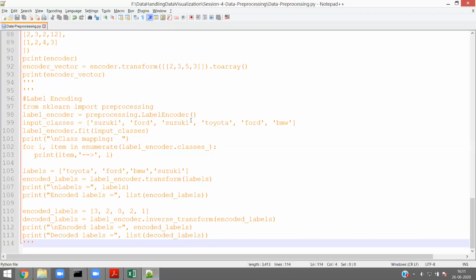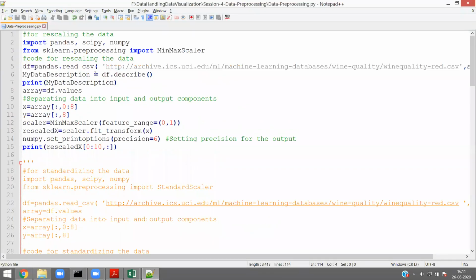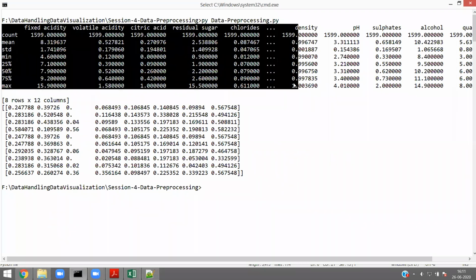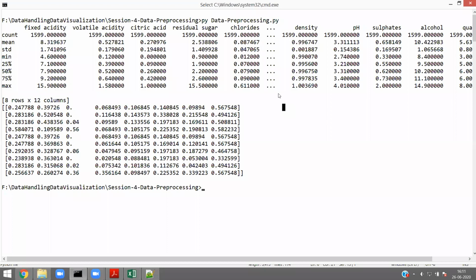One second, let me come back and explain line number 6. What is line number 6? df dot describe. What is df? df is nothing but the data frame which we created from the live data set. df dot describe is doing this part. Describe is a method which will describe the data set. What is it describing? See here. Let me highlight one by one.